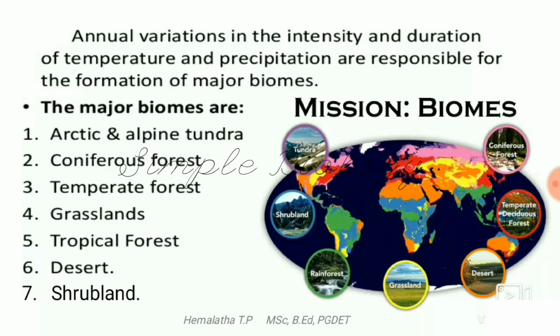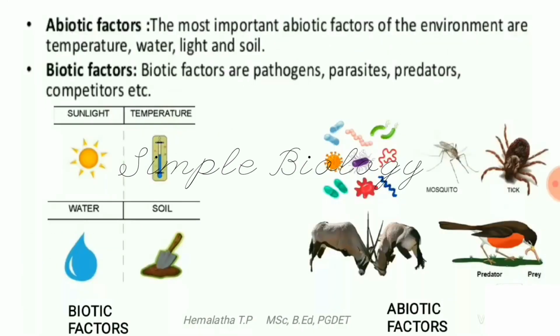We have 7 major biomes, which I have listed here. You can see that all these biomes have their own organisms which have the capability to adapt themselves to the place where they are living. Organisms living in a particular place interact with the environment to survive and reproduce in the area where they are living.